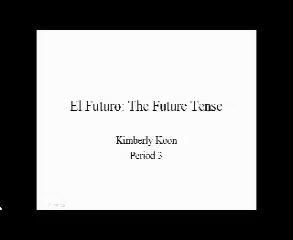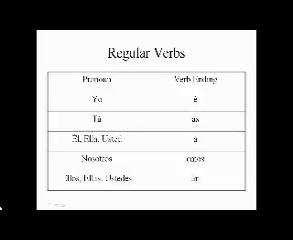Hoy yo enseñaré el futuro, the future tense. In regular verbs, the conjugations are the same for AR, ER, and IR verbs. For instance, for the pronoun yo, the verb ending is é. For tú, it's ás. For él, ella, usted, it is á. For nosotros, it is emos. Y for ellos, ellas, ustedes, it is án.